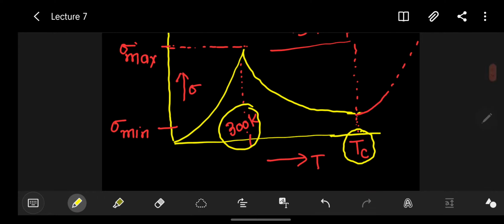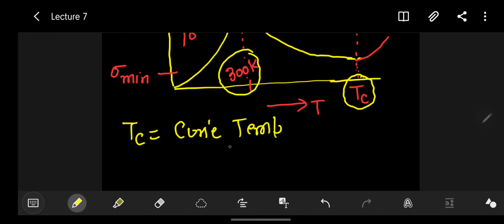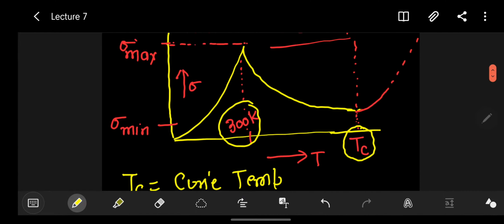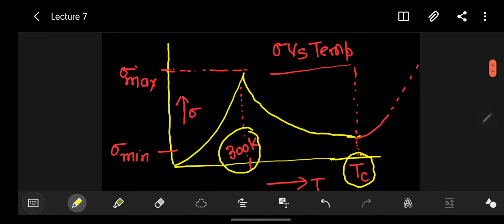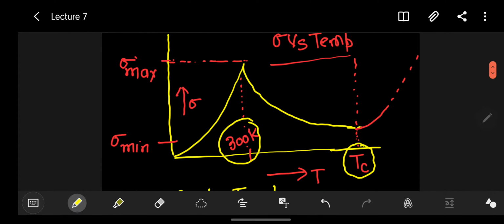Now what is Tc? Let me write it. Tc is called the Curie temperature. 300 degree Kelvin is the room temperature, and the third region of this curve is beyond this Curie temperature.